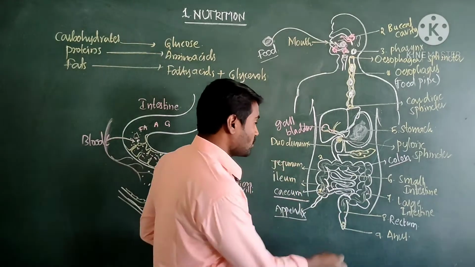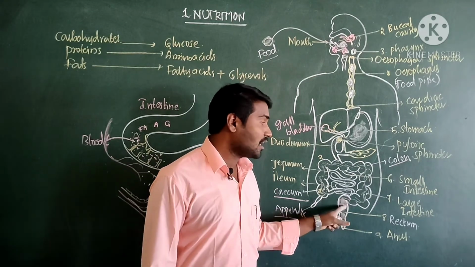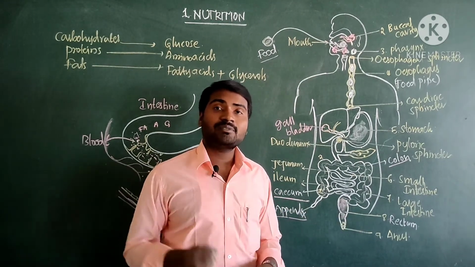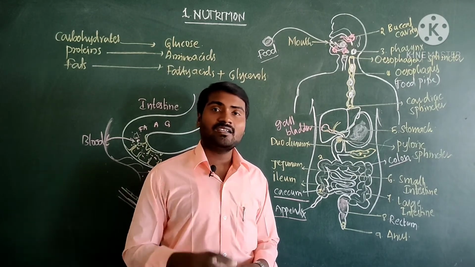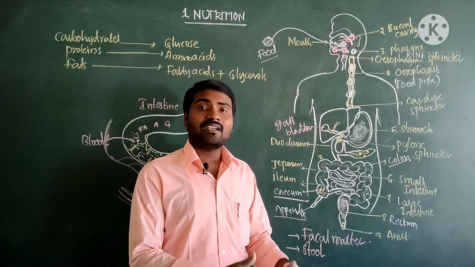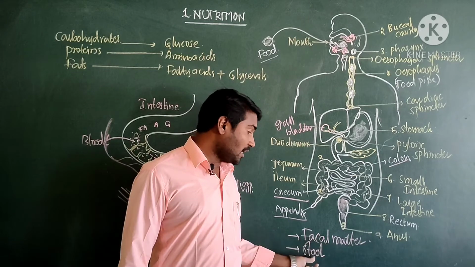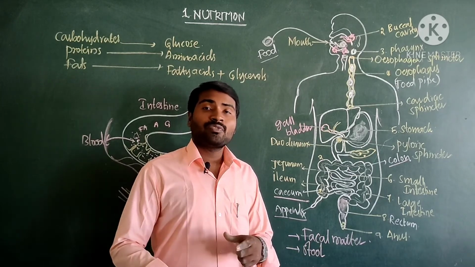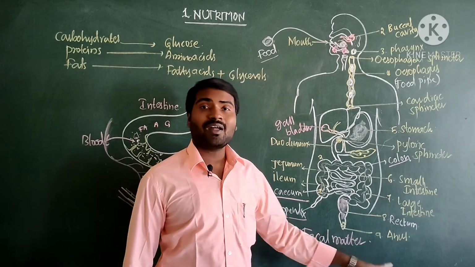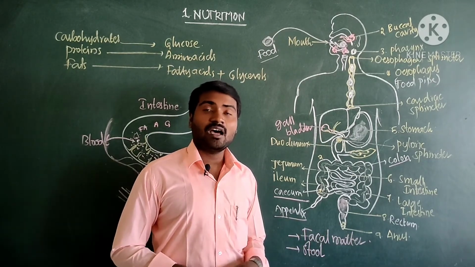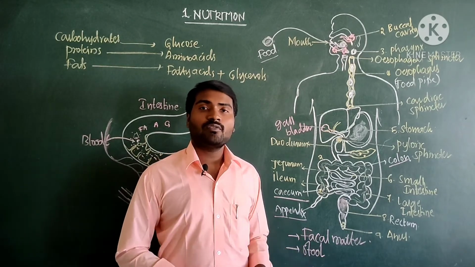Now the food goes to the next part, which is called the rectum. Here the undigested particles get stored. When water and mineral absorption takes place, the food becomes very hard. That hard undigested food present in the rectum is known as feces or fecal matter. It is also known as stool. Now it comes out of the body by way of the anus. That process is called defecation or egestion. This is the last event of the holozoic mode of nutrition.